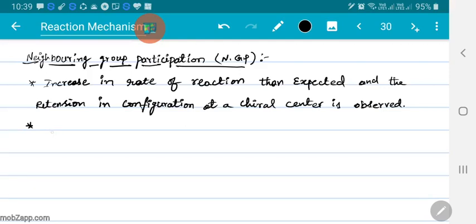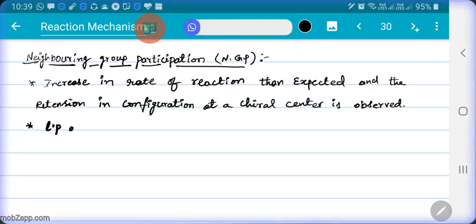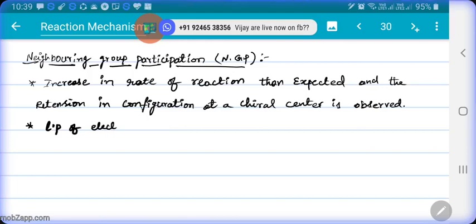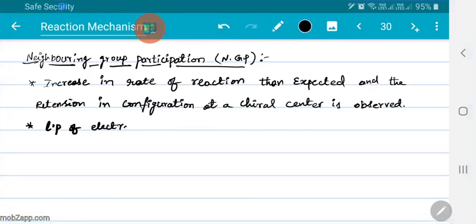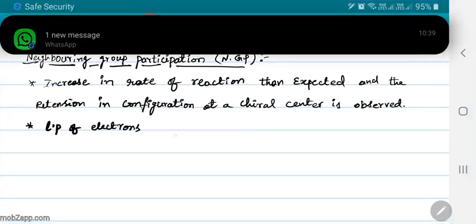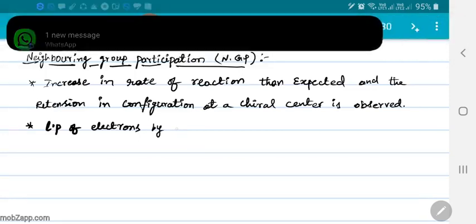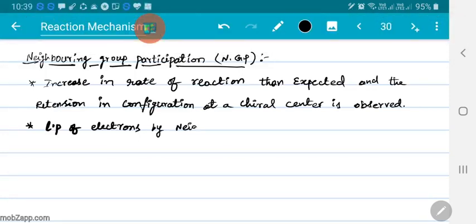So to see neighboring group participation, there may be lone pair of electrons by the neighboring group.